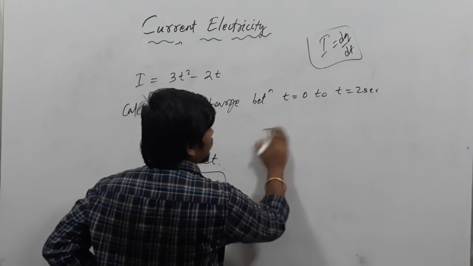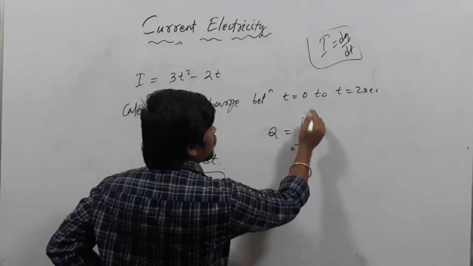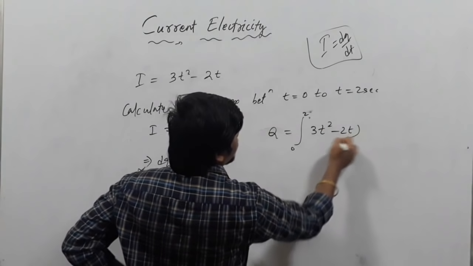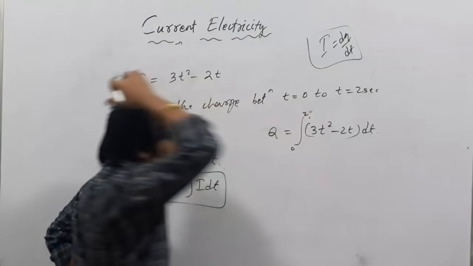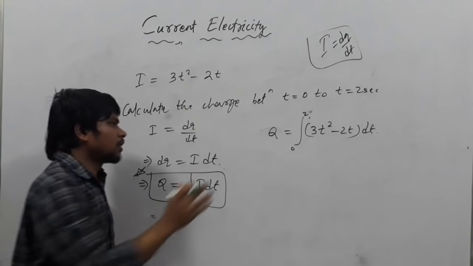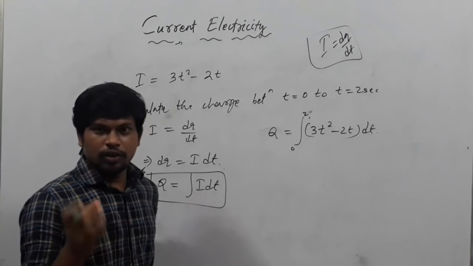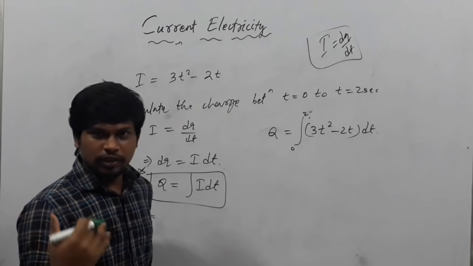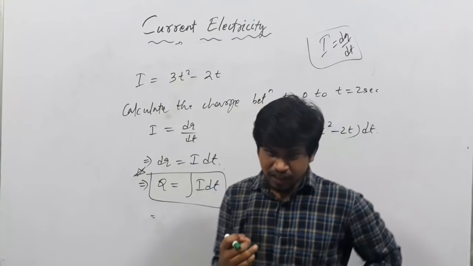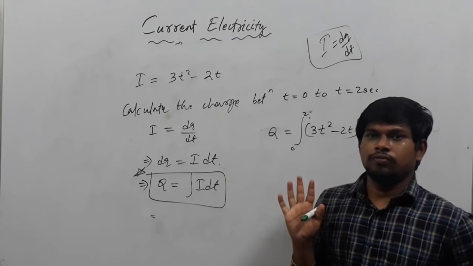So I am writing q equals integration 0 to 2 of (3t square minus 2t) dt. You can solve this one. Just take the integration. Now what do people have to do? Take the integration. If current is given and you want to find the charge, then just take the integration. If charge is given and you want to get current, then take the derivative.